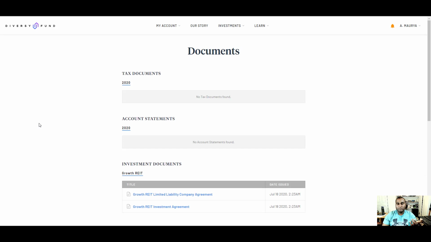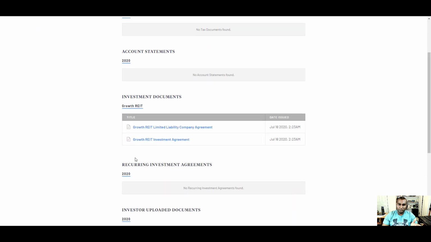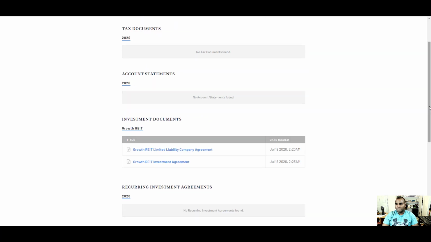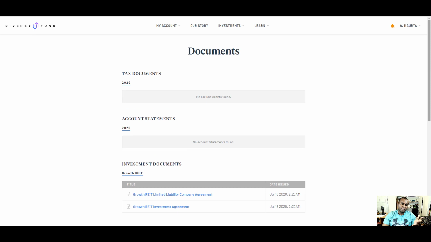Documents. So when you first sign up and then you start putting money in, they basically automatically generate an agreement between you and the company, and you have access. You can read all about it. It pretty much says you have almost no rights, and it's like any company, right? They will decide what to do with that fund when it comes to investing. And then you have about your account. I'm not going to do that one.